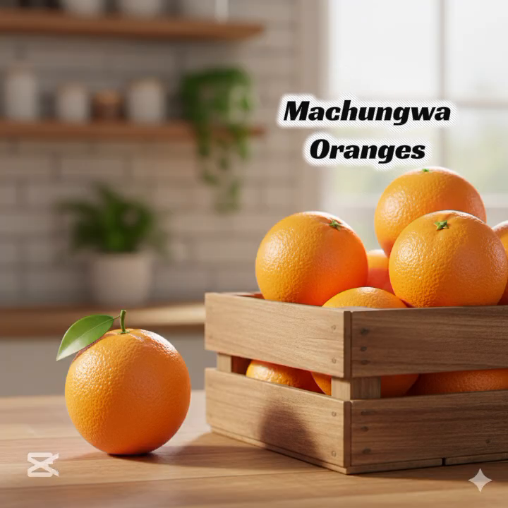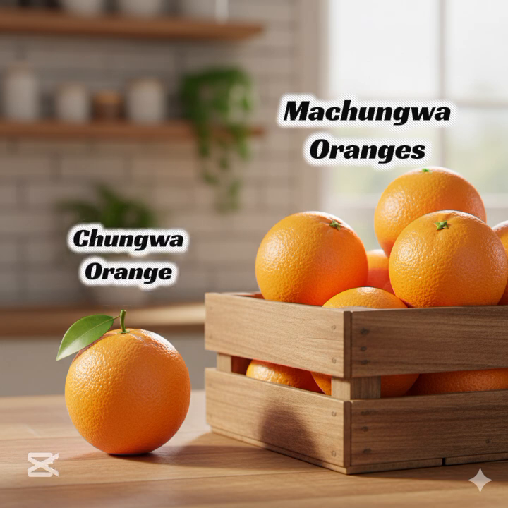Machungwa. These are oranges. In English, we call them oranges. Machungwa, oranges. But if you want to say, this is in plural form. If you want to say in singular form, we say chungwa. So chungwa is orange and machungwa are oranges. Alright, so machungwa, these are oranges in English.